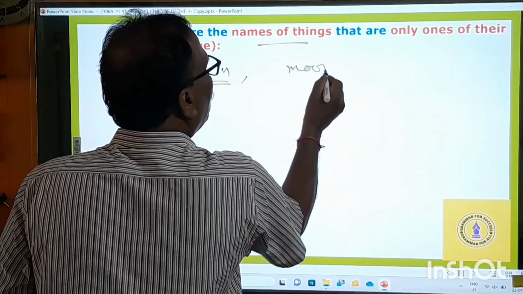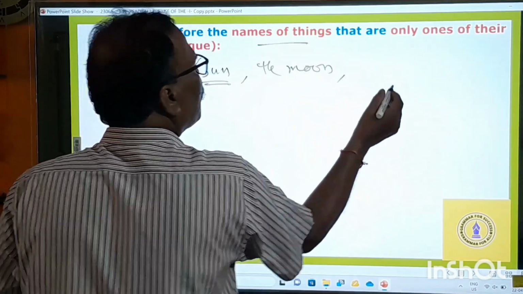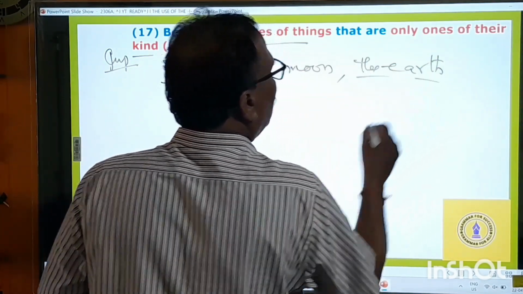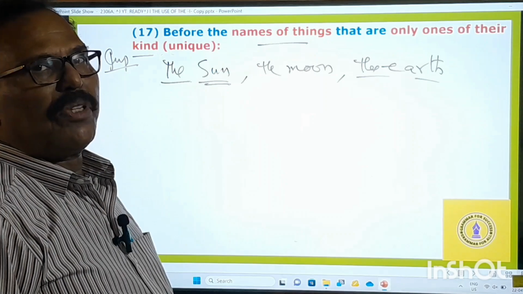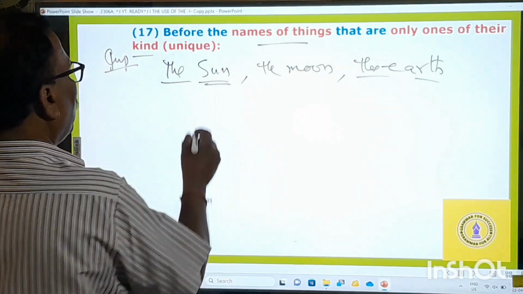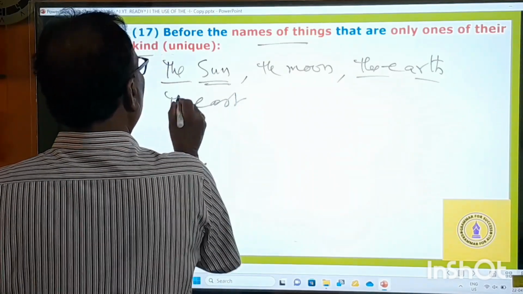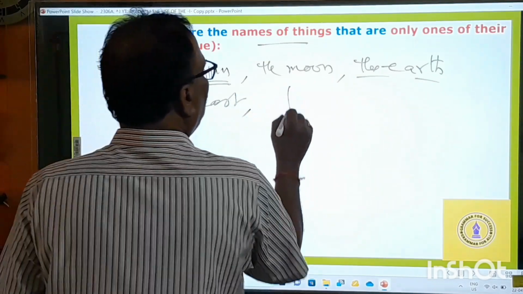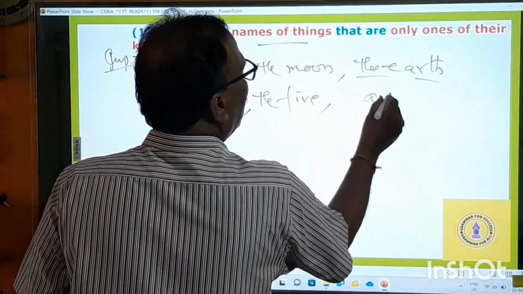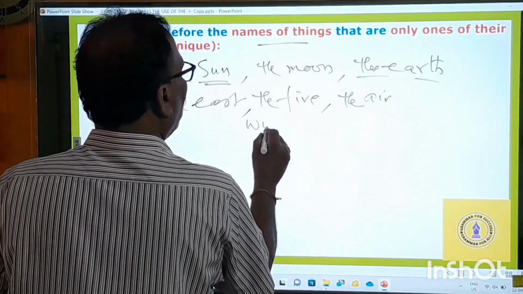The moon is also only one of its kind. All planets, the Earth, only one of its kind. The Neptune, the Pluto, the Uranus, the Jupiter, all. East, only one of its kind. West, one of its kind. Fire, one of its kind, the fire. Air, one of its kind. World, one of its kind.